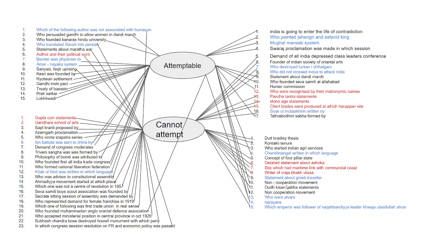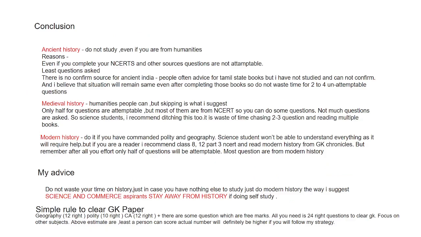Next was the writer of Vajra Bhakti Vilasa. This is a fact based question, not in NCERT, not in any other source that I found. So you can see why I have kept them in the non-attemptable category, because you cannot attempt these questions, not even humanities stream students.